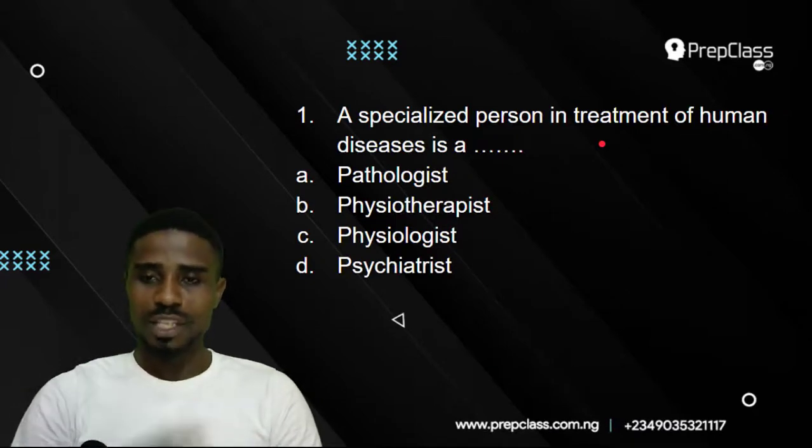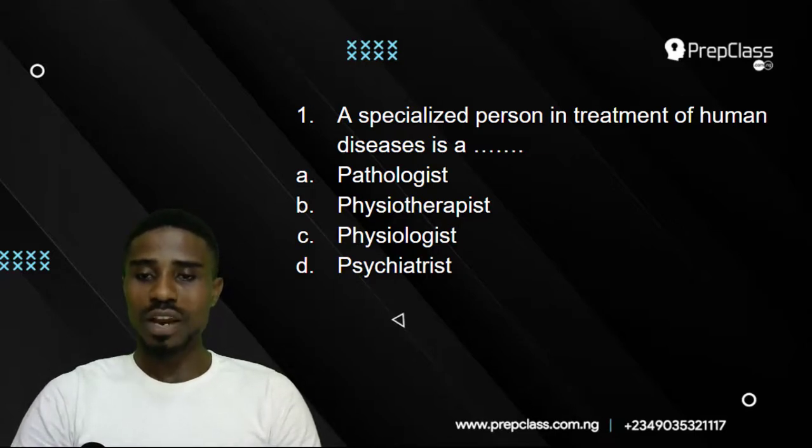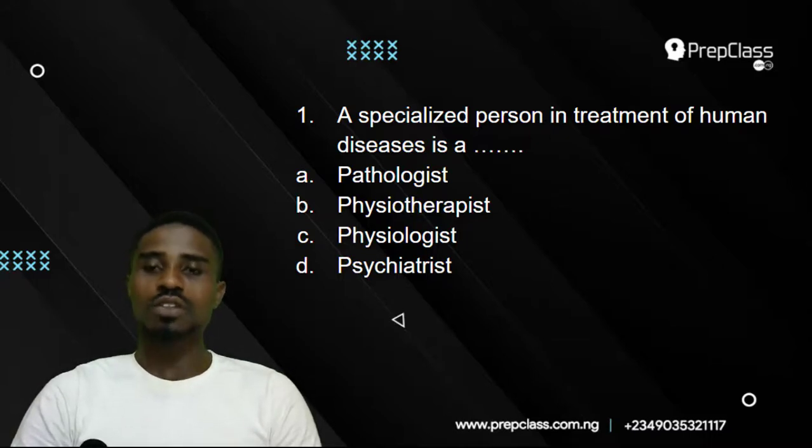Question 1 says, a specialized person in treatment of human diseases is, option A, pathologist, B, physiotherapist, C, physiologist, D, psychiatrist. Now, you must agree with me that all of these options pertain to medical practitioners. And for us to carefully select the correct answer, we need to know what all of these options are. We need to define all of these options. By defining all of these options, we will know which one best explains the question. Let's look at their definitions.